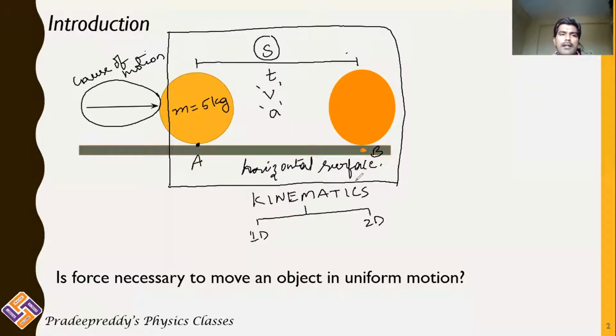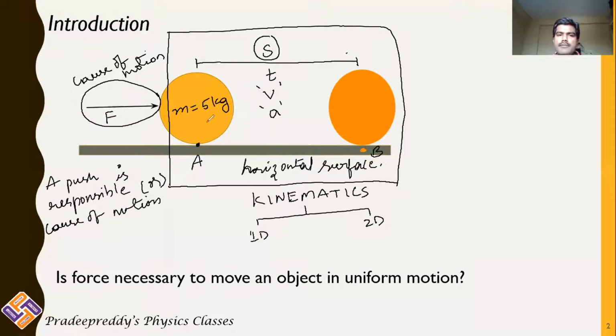Now coming to the cause of motion. Why is this 5 kg mass displacing from A to B? Who is responsible for that? You are responsible because you are pushing this body. So a push is responsible for, or the cause of, motion. Is it not?